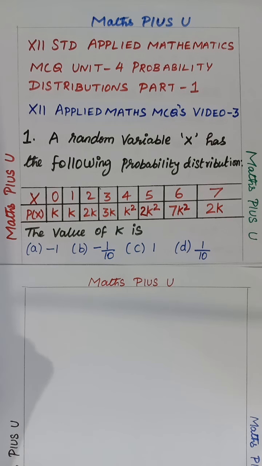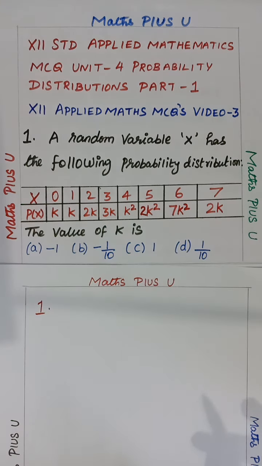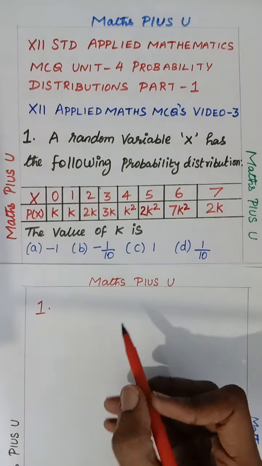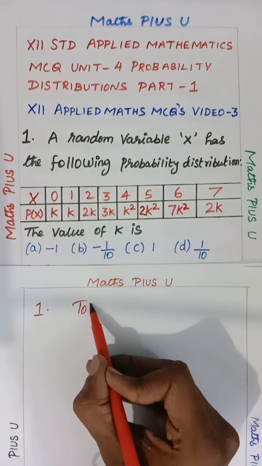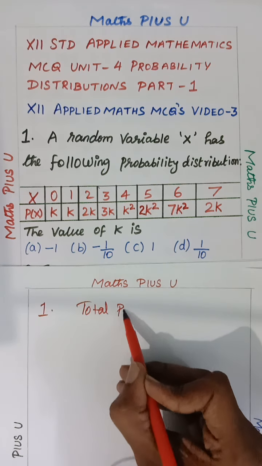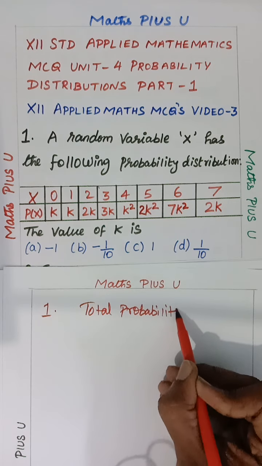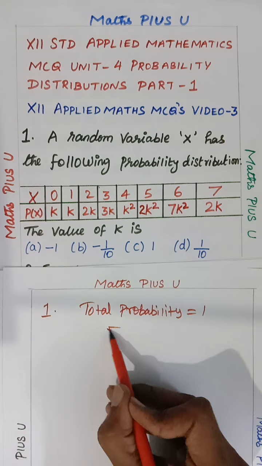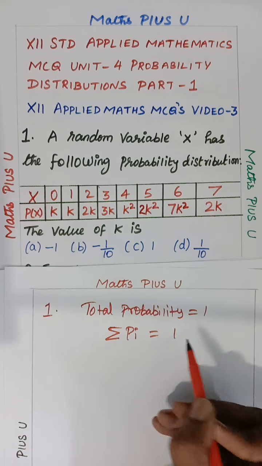Now we will try to solve question number 1. What I will do: they have given a probability distribution, and we all know the total probability is 1, isn't it, children? Total probability equals 1. That's nothing but the summation. You all know summation? Summation of P_i equals 1.